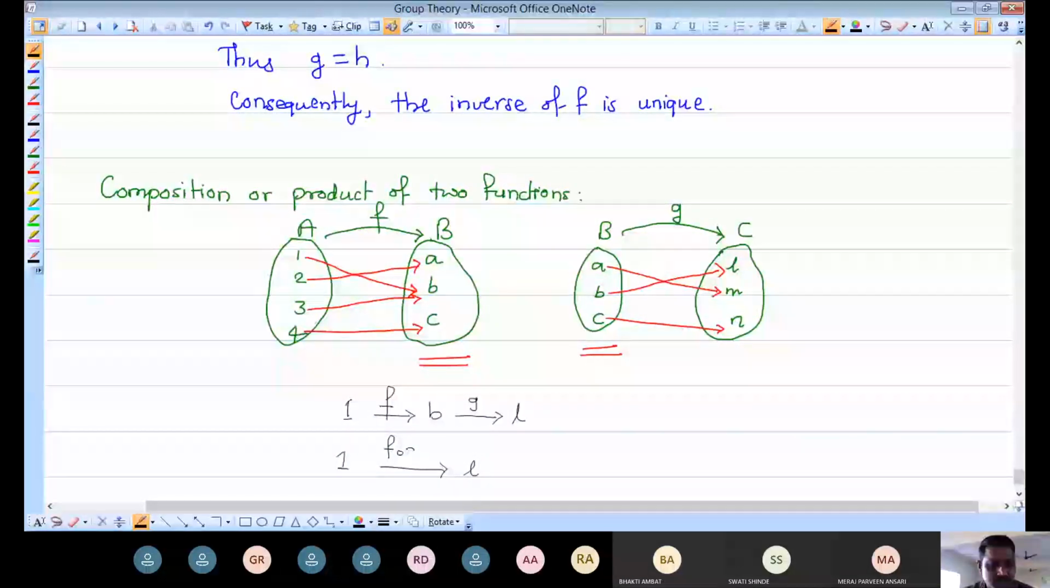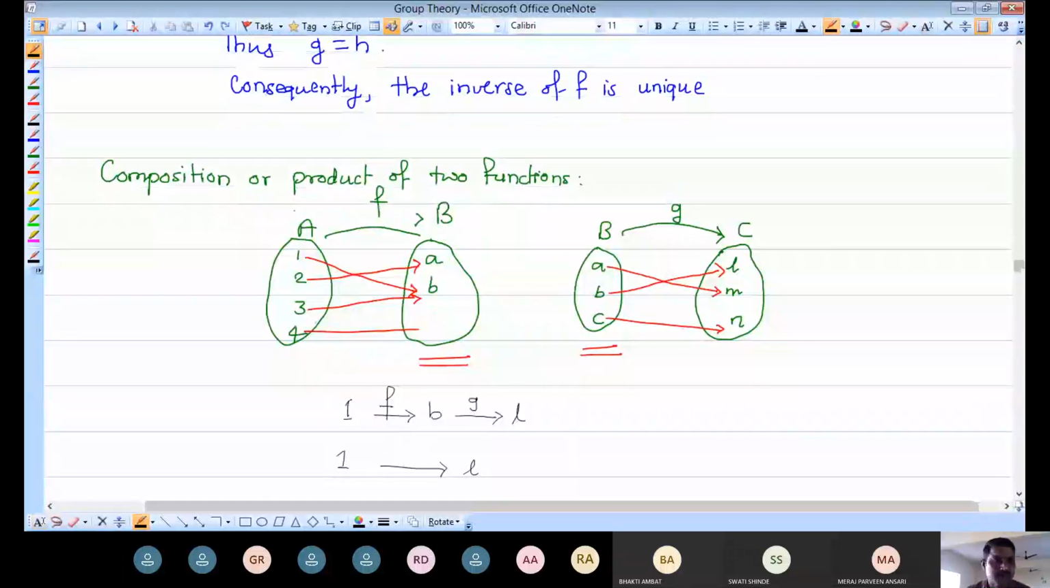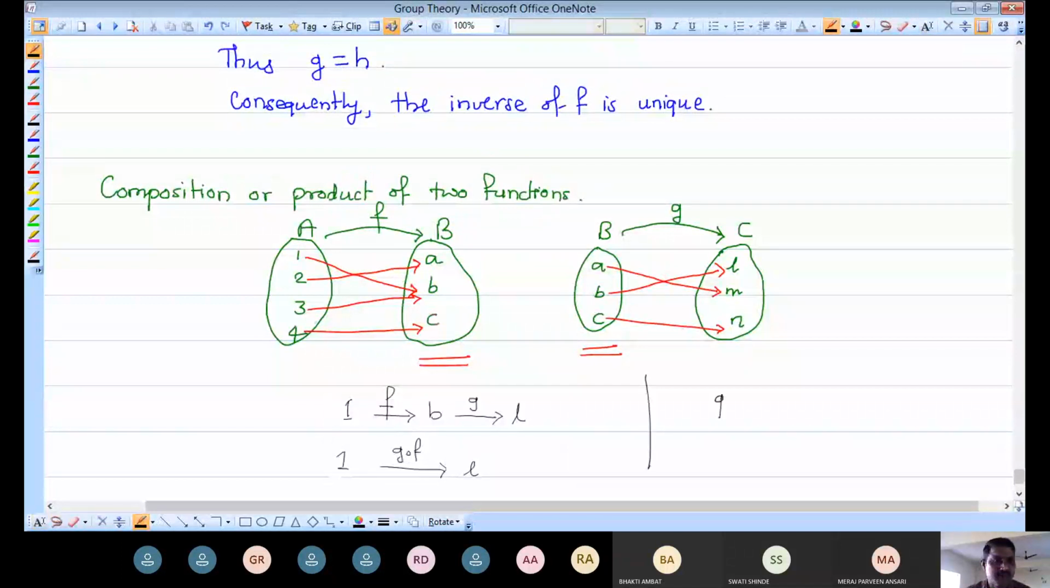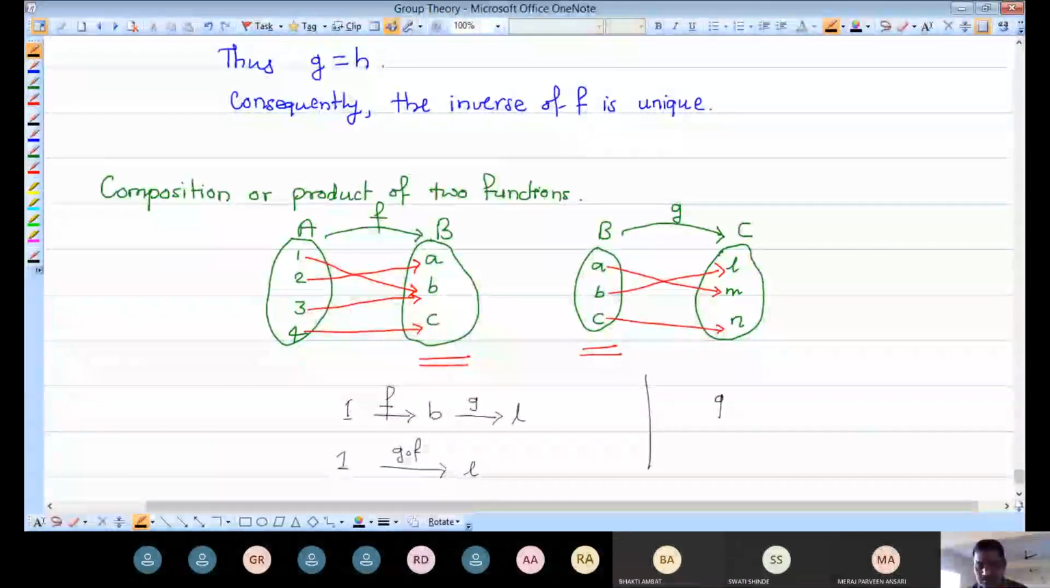It is G composition F. It is nothing but the G composition F. And then we are calling this G composition F. I'm denoting it in this way. See here, I'm writing it as G composition, with a small circle. I am using the small circle here.